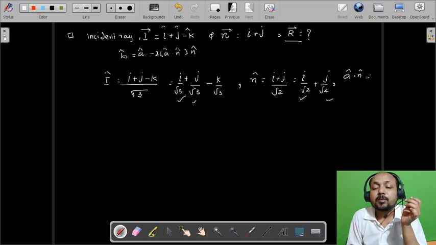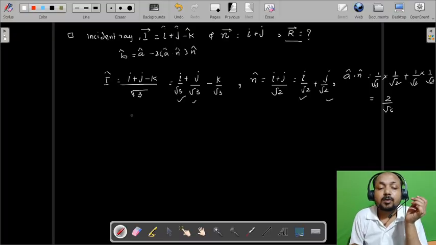So the magnitudes will be multiplied: 1 by root 3 into 1 by root 2 plus 1 by root 3 into 1 by root 2, which is equal to 1 by root 6 plus 1 by root 6, that is 2 by root 6.